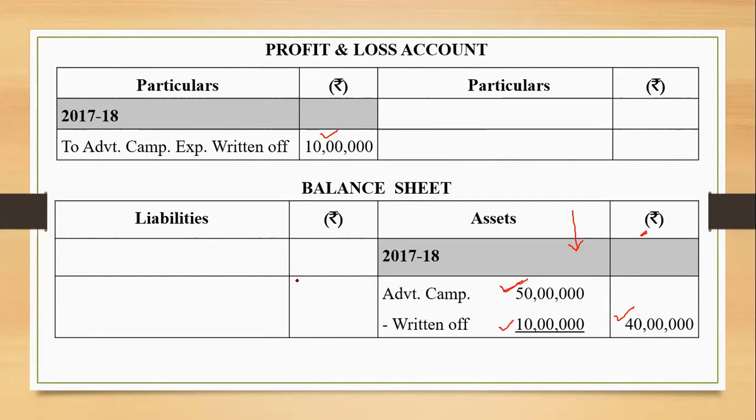Now who will tell me what will happen in 18-19, the second year? Anyone? So 40 lakh minus 10 lakh. Yes, 40 lakhs minus 10 lakh. The 30 lakh amount will appear in the outer column in the balance sheet, and the 10 lakh again will appear in profit and loss account.